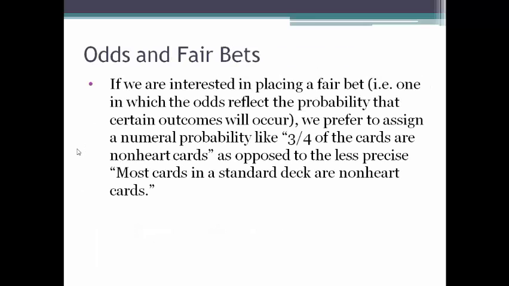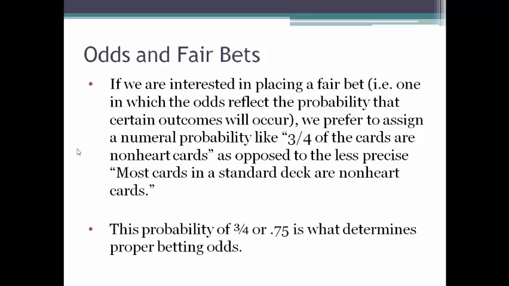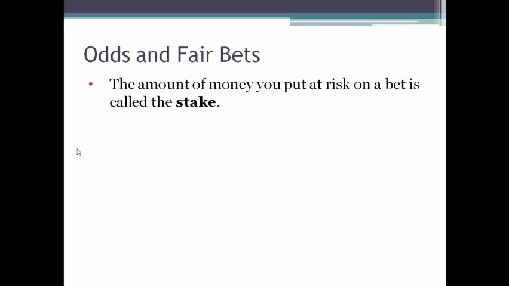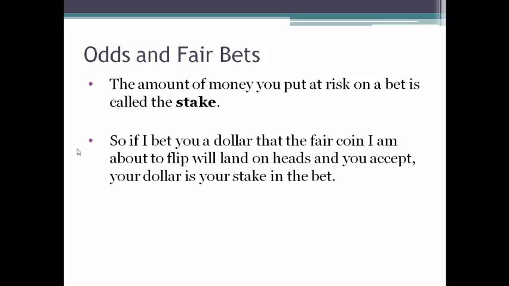If we're interested in placing a fair bet, like I said we were in this situation, one in which the odds reflect the probability that a certain outcome will occur, we prefer to assign a numerical probability like "3/4 of the cards are non-heart cards," as opposed to the less precise "most cards in a standard deck are non-heart cards." The probability of 3/4 or 0.75 is what determines proper betting odds. The amount of money you put up at risk on a bet is called the stake. So if I bet you $1 that the fair coin I'm about to flip will land on heads and you accept, your dollar is the stake in the bet.